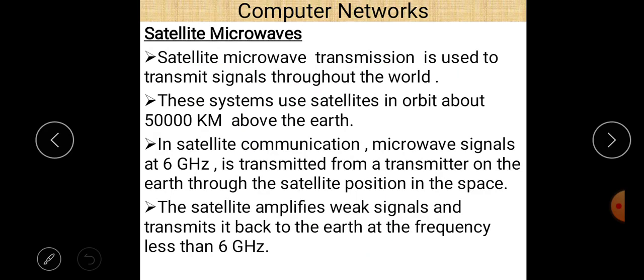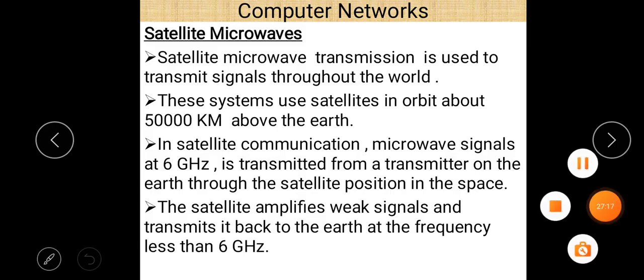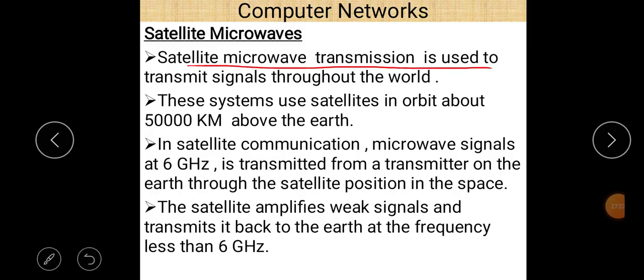Last is satellite microwave, or satellite transmission. It is an extension of microwave, you can say. Satellite microwave transmission is used to transmit signals throughout the world, and in this system the satellite is in orbit about 50,000 kilometers above the earth.